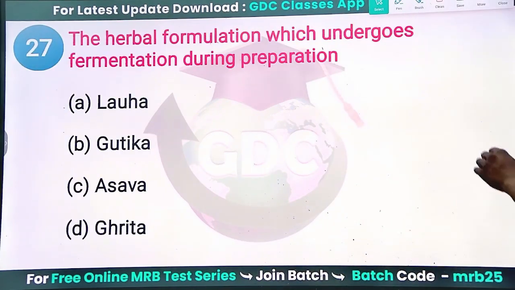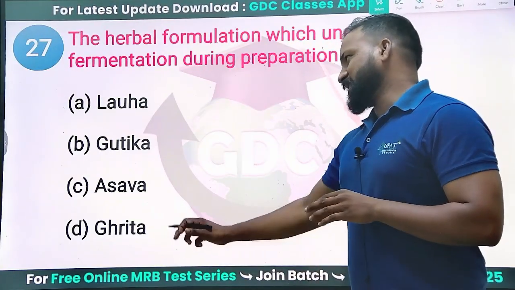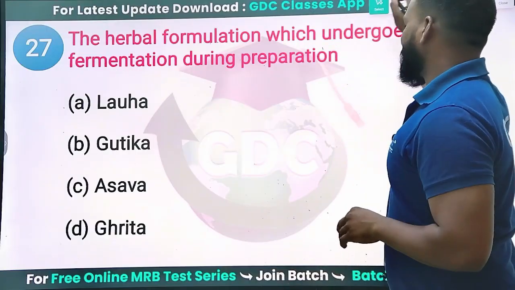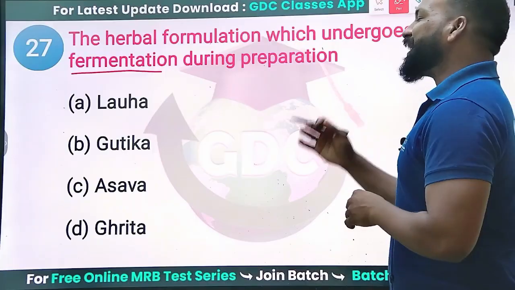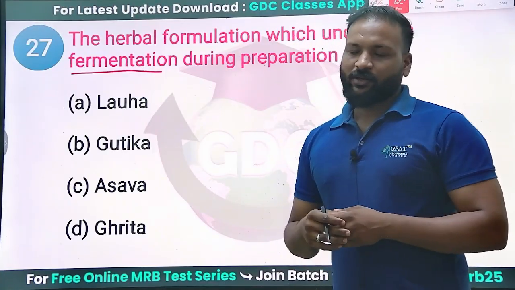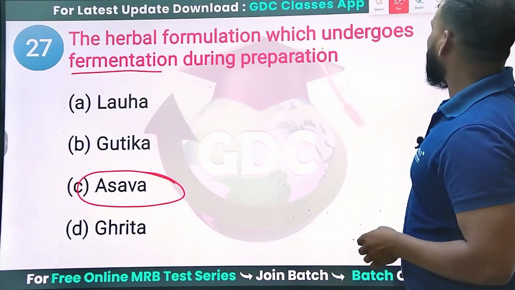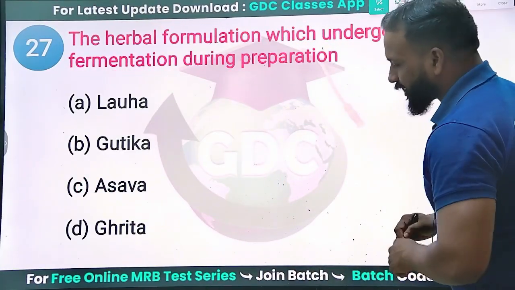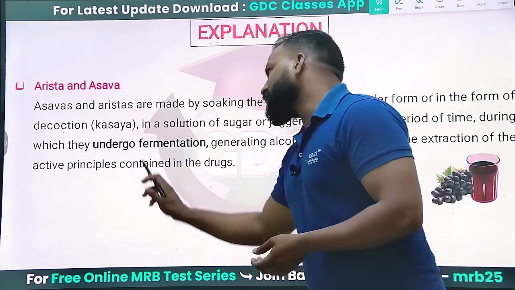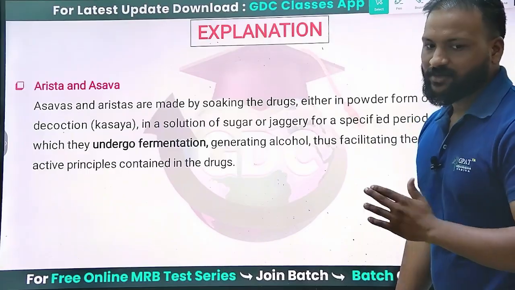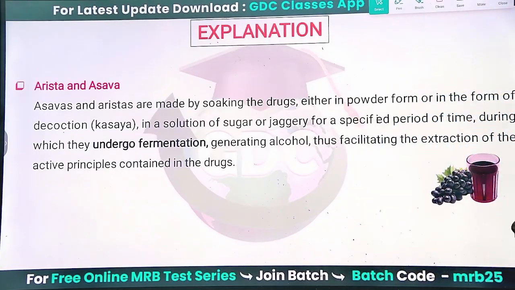The herbal formulation which undergoes fermentation during preparation: Lehya, Gutika, Asava or Grutha? If you see the word fermentation, or alcohol, or an indefinite period of shelf life, undoubtedly your answer will be that option. Asava, which undergoes fermentation. Both Asava and Arista undergo fermentation to produce self-generated alcohol, which acts as a preservative.